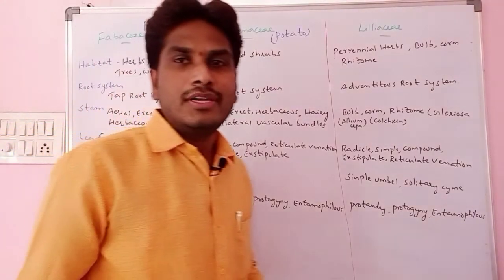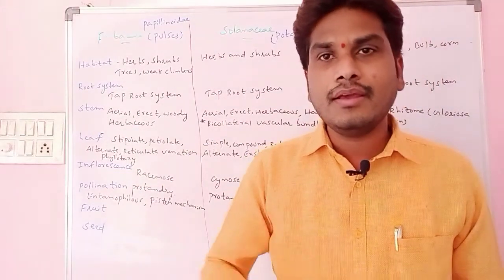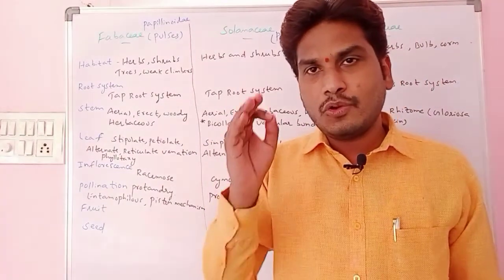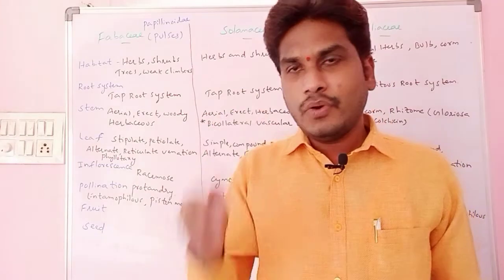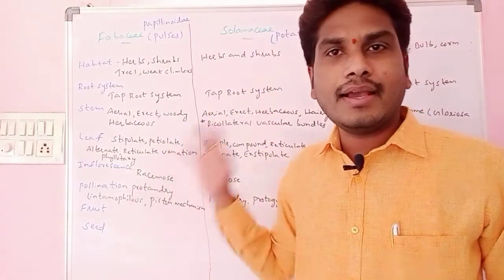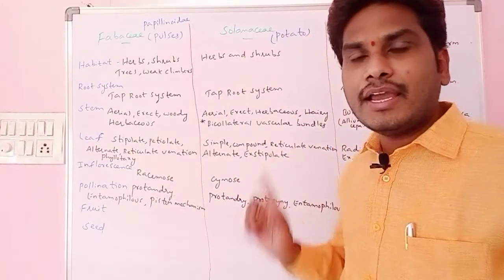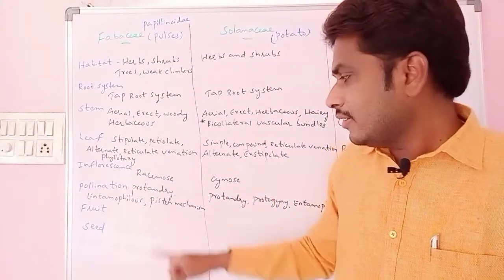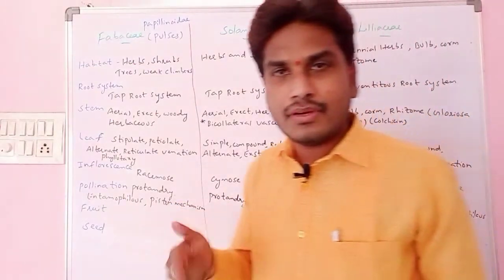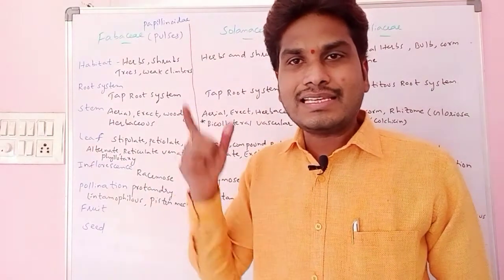We have to discuss what protandry is. The term protandry indicates the phenomenon to avoid self-pollination. Protandry means maturation of the androecium earlier than the gynoecium. Protogyny means maturation of the gynoecium earlier than the androecium. Then entomophilous cross pollination means pollen grains are transferred with the help of insects.